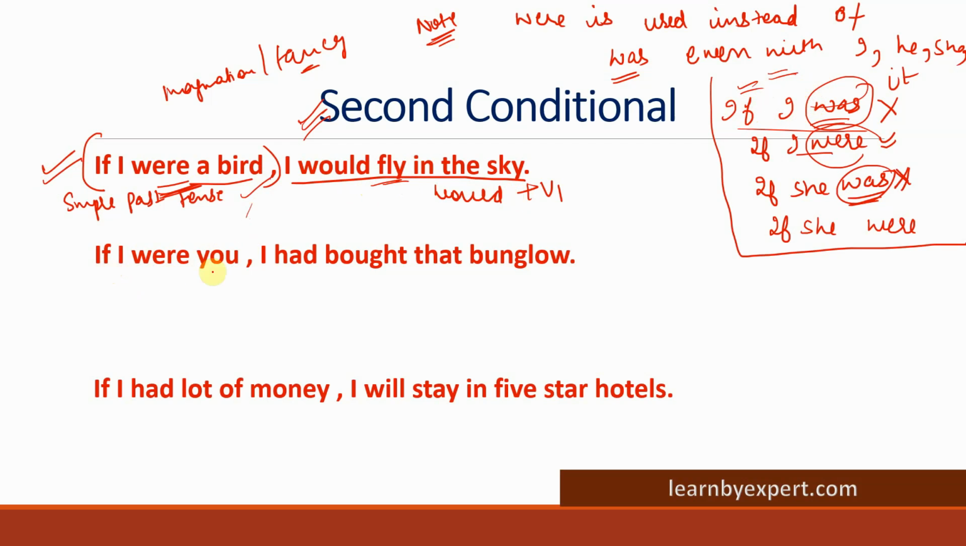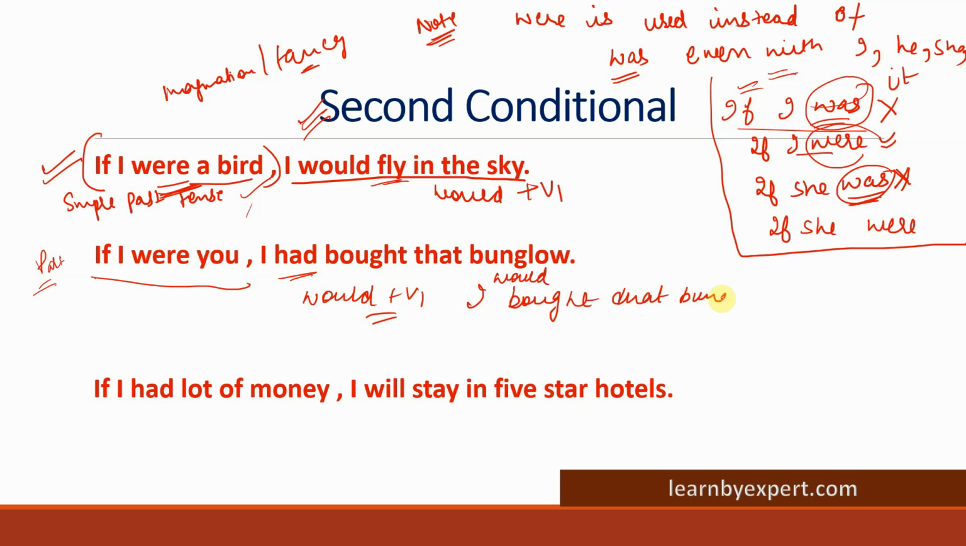Now again, next sentence. If I were you, I would buy that bungalow. If I were you, that means if I were at your position, I would buy that bungalow. So this is absolutely correct. We have used were with I. This is referring to imagination, and this is again past. So with simple past tense, we will use would plus V1 form. So it will be, I would buy that bungalow. Clear? Now let us see the next part.